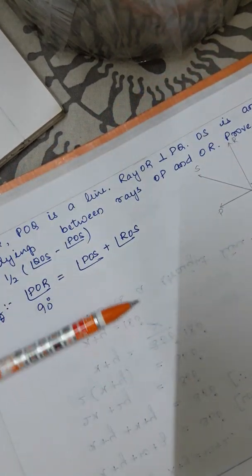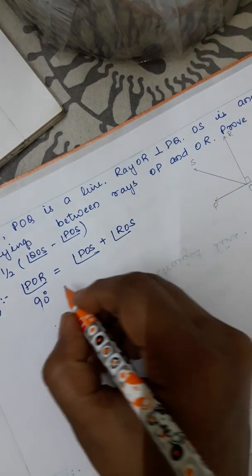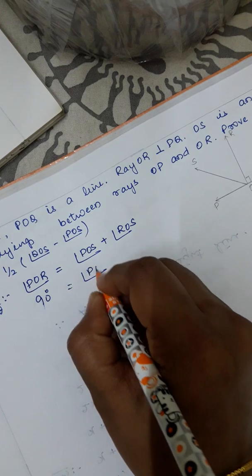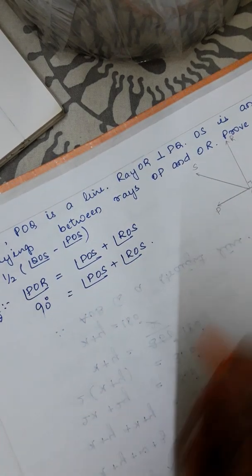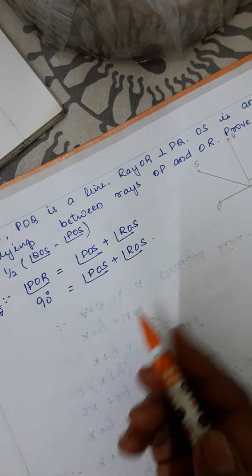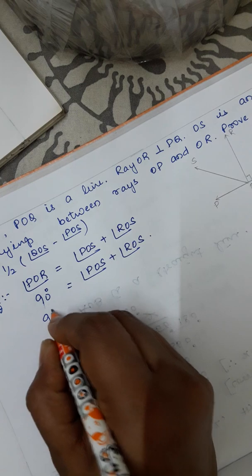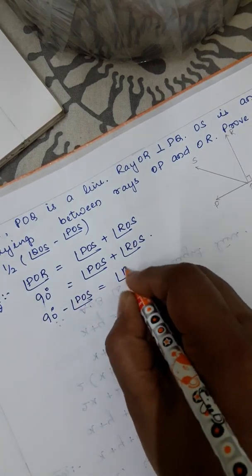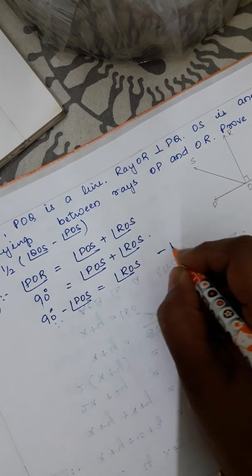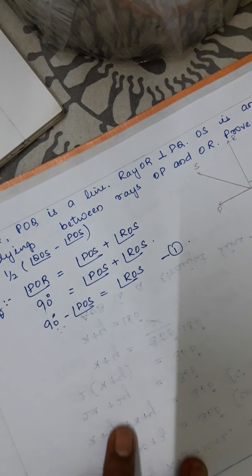So our whole sum is equal to 90 degrees, so that is equal to angle POS plus angle ROS. Now I'll keep ROS on the RHS and bring POS to this side. So 90 degrees minus POS is equal to angle ROS. Call this equation 1.